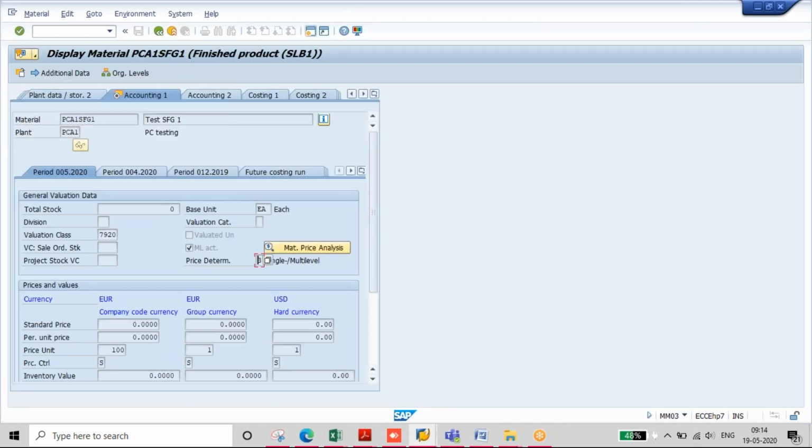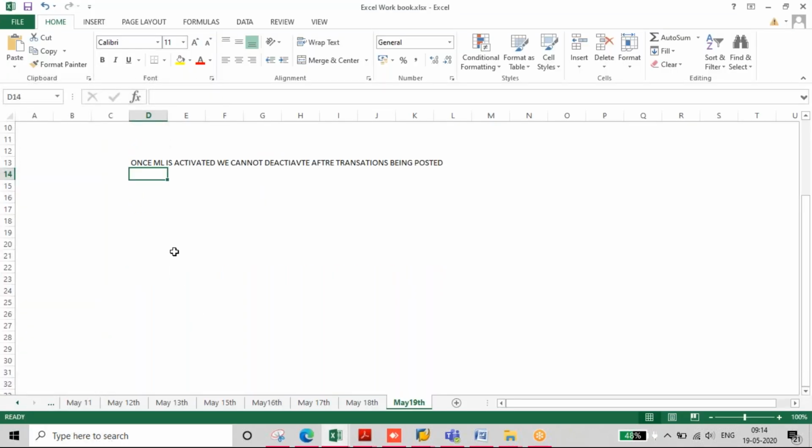Yeah, so here you have the price determination 3, right? See, the actual costing works in combination of price control and price determination. If price control is V and price determination is 2, that material will be valued at moving average price. Okay, and then if price control is S and price determination is 2, then that is valued at standard price only. You will not get actual cost.